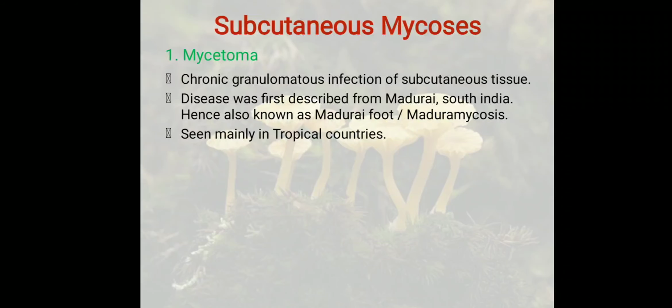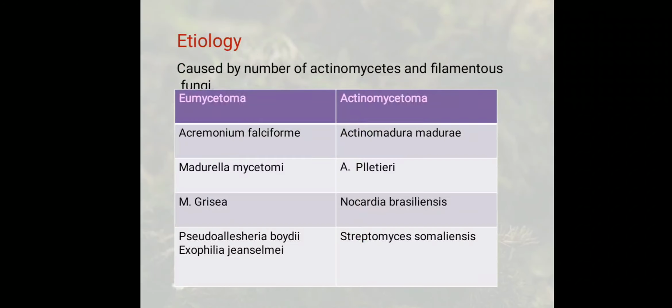Now, subcutaneous mycosis. First is mycetoma. It's a chronic granulomatous infection of the subcutaneous tissue. The disease was first described in Madurai in South India. Hence, it is known as Madura foot also. Seen mainly in the tropical countries, as you can see in the picture. It is caused by a number of actinomycetes as well as filamentous fungi.